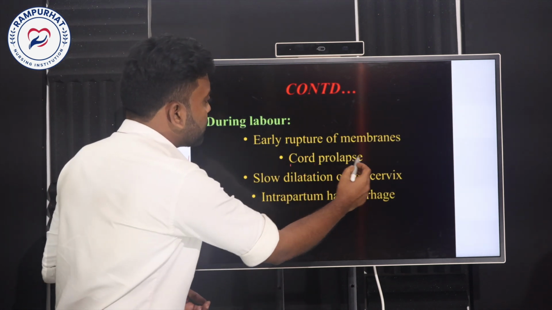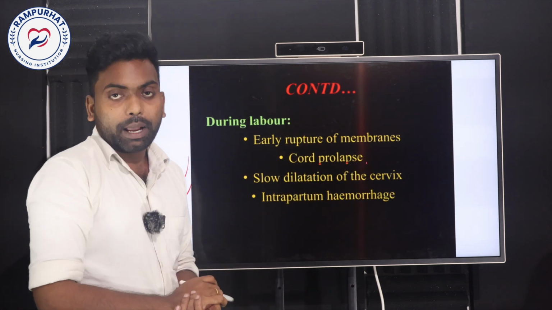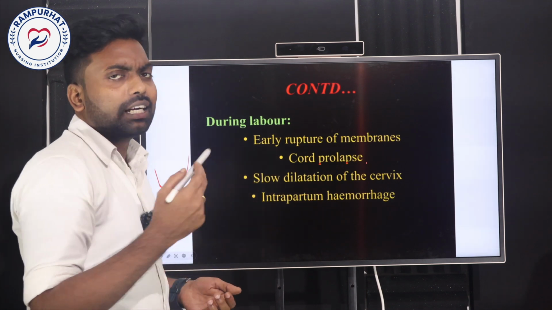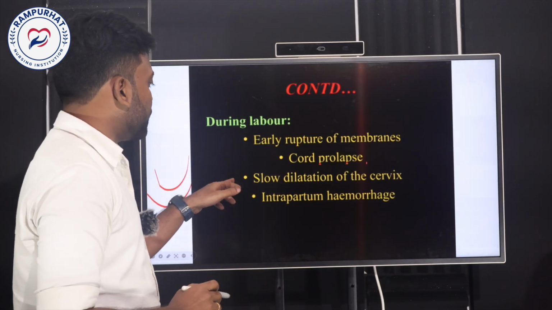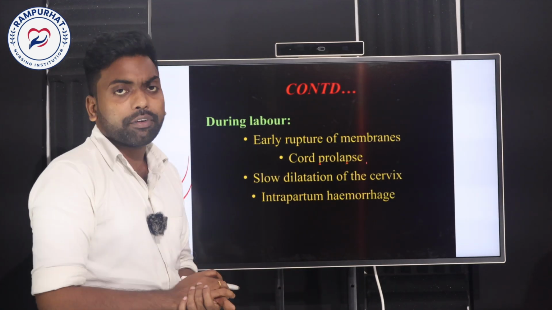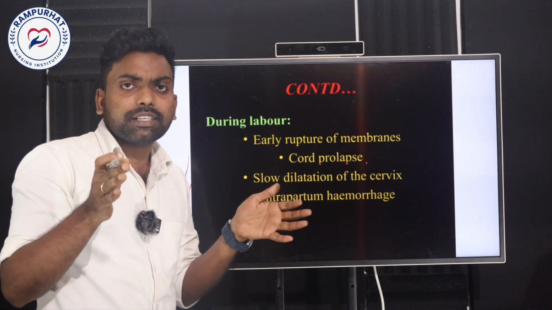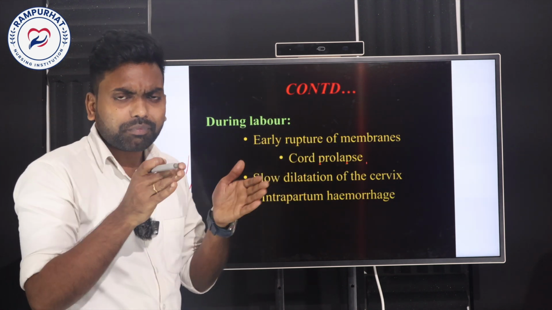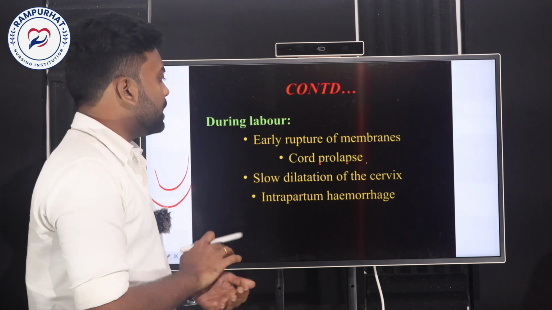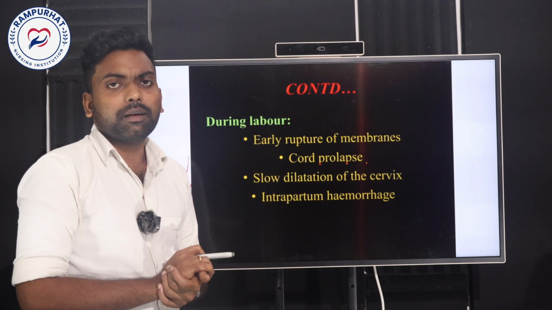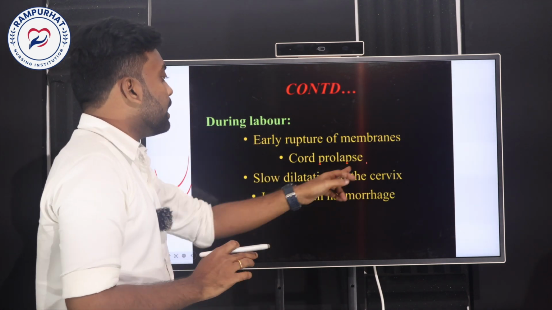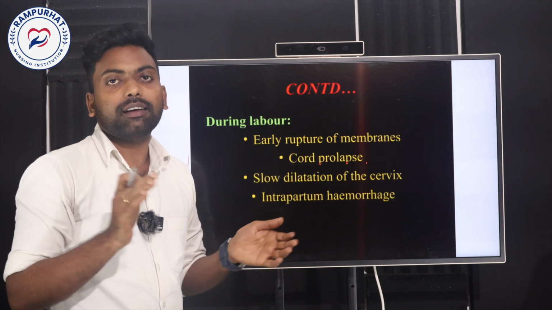And one more complication, cord prolapse. The umbilical cord may get prolapsed. And next one is slow dilatation of the cervix. During the labor process, the cervix and uterus dilatation may occur thoroughly, but in the case of placenta previa, the cervical dilatation won't occur properly.